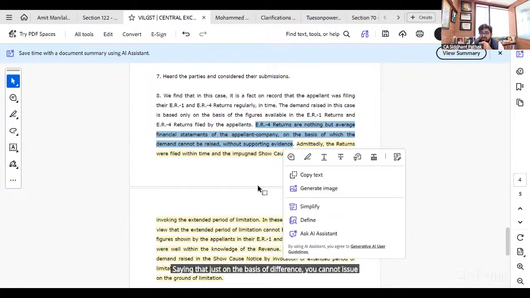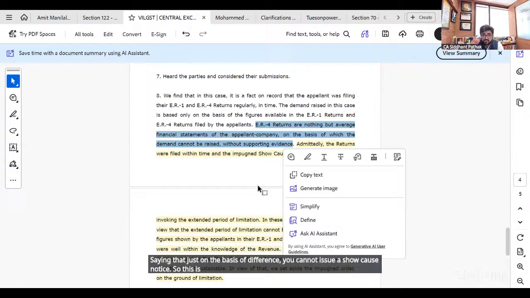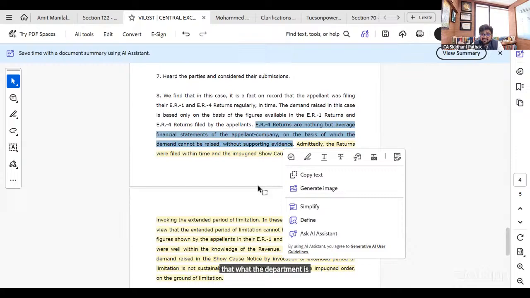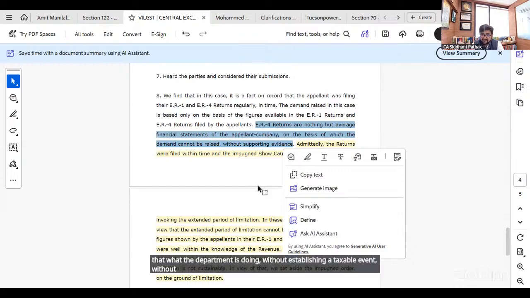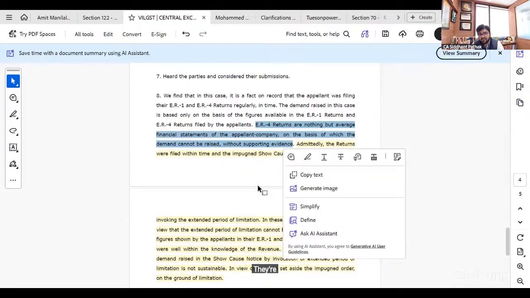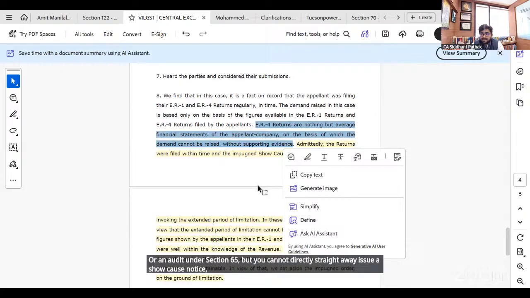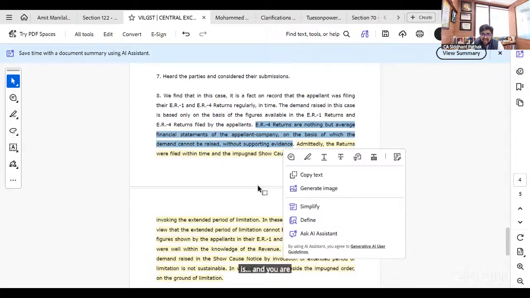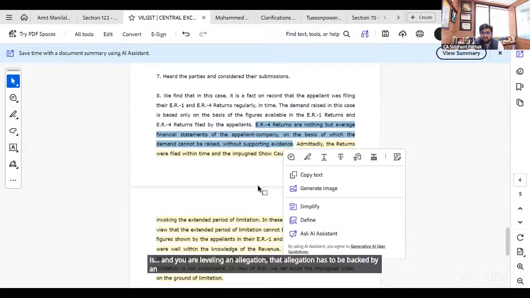So this is very important for us as professionals to understand, to take a ground that what the department is doing is without establishing a taxable event, without establishing that the difference is representing a consideration for a taxable supply. They're just proposing the demand on the difference. What is this? This is not a show cause notice. Yes, this difference can lead to an inquiry or a scrutiny under Section 61 or an audit under Section 65, but you cannot directly straight away issue a show cause notice. A show cause notice is leveling an allegation. That allegation has to be backed by an inquiry and verification. You're not doing anything.